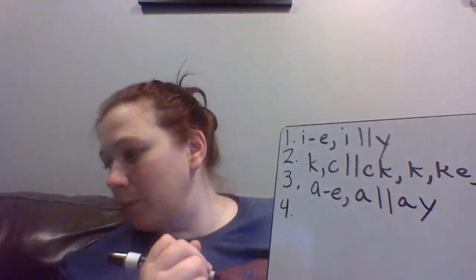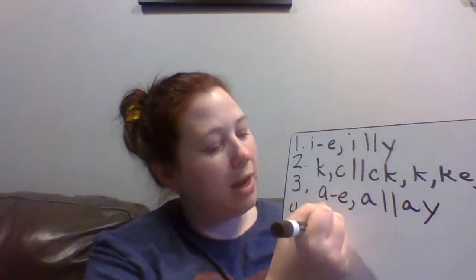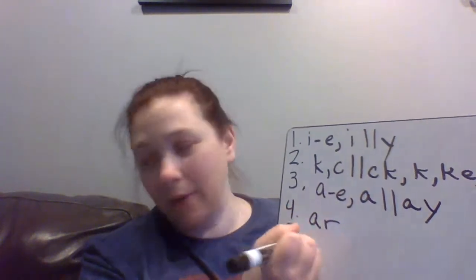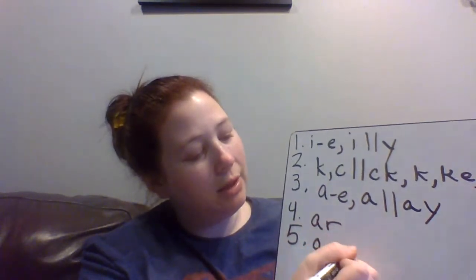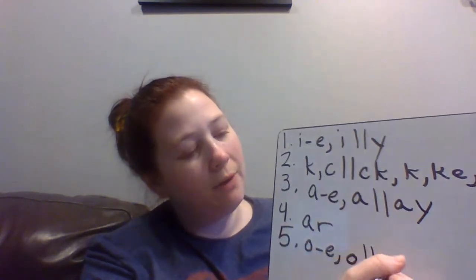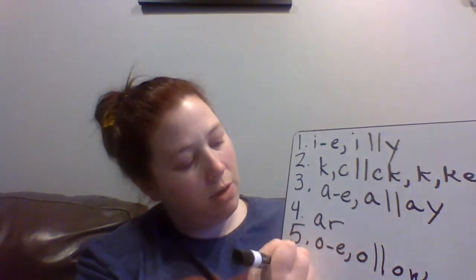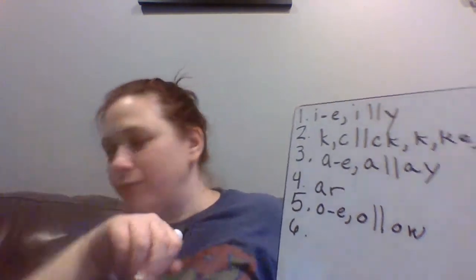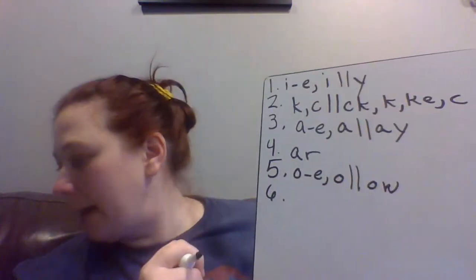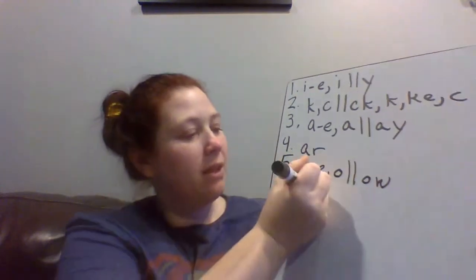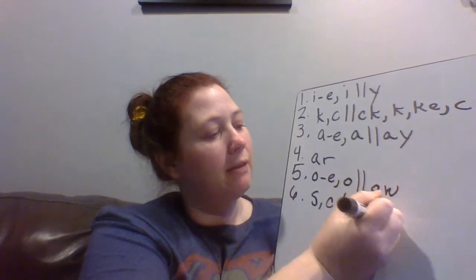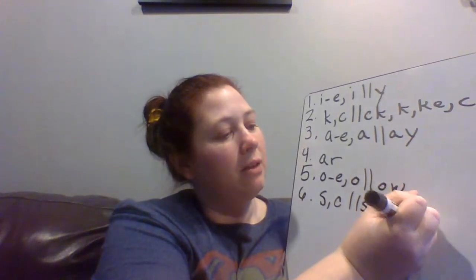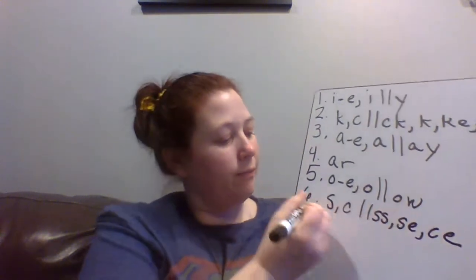Number 4, we have R. That's just A-R. Number 5, we have O. That's O, consonant E, comma, O, or as a final sound, O-W. Excuse me. Number 6, we have S. That's S, comma, C, or as a final sound, S-S, S-E, or C-E.